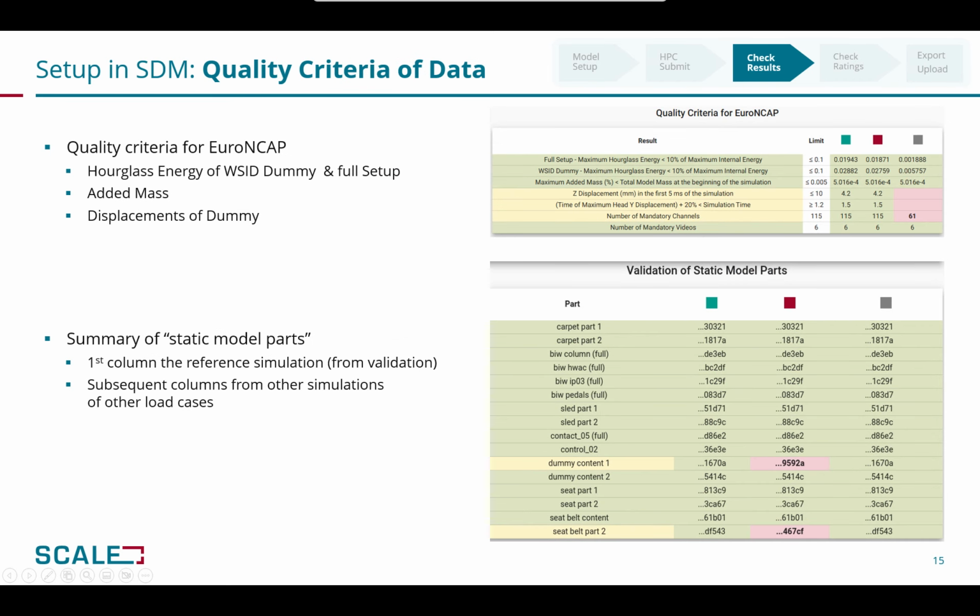The first block of such a report displays the checks of the Euro NCAP quality criteria. These include, for example, the limit for the ratio between the hourglass energies of the dummy and the full model, the limit for the total added mass in respect to the total initial mass or the specific dummy displacement values. The second part contains the automatic check for the static model parts.